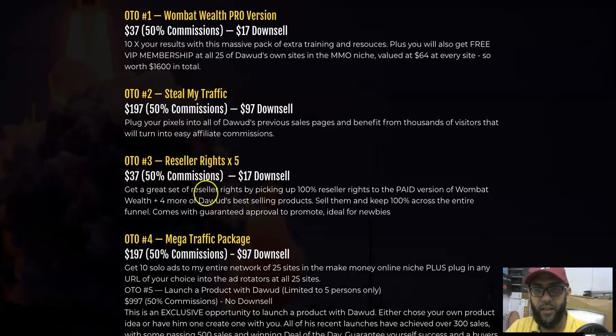And then we have reseller rights of this product, and also not just this one. Of course, you're going to get the resale free link to give away. What is special about this is you're going to get the paid version of the Wombat. Normally on the front end, you're going to get the free version. This is the paid version, and 4 more of Dawood's best-selling products, these previous products, you're going to get.